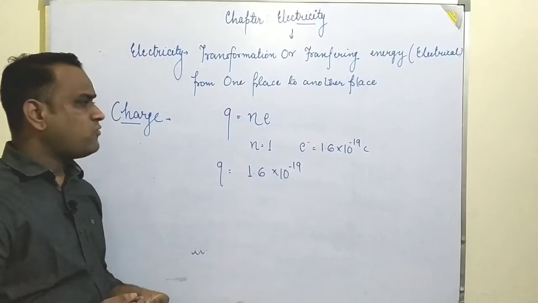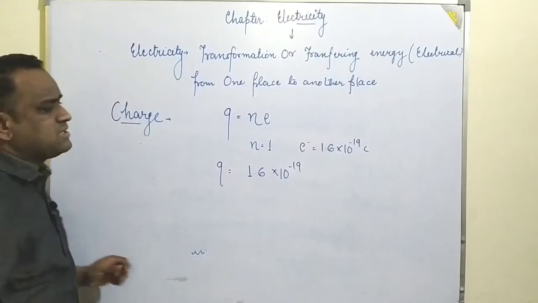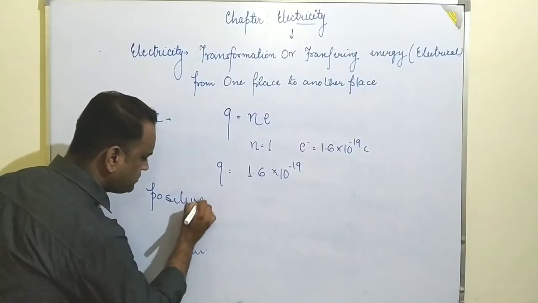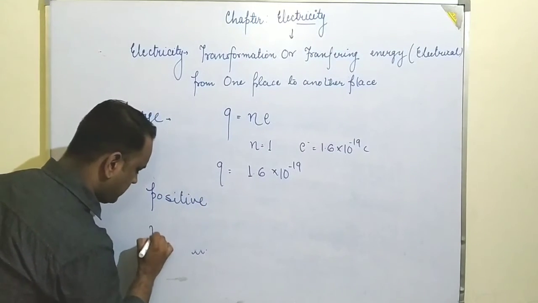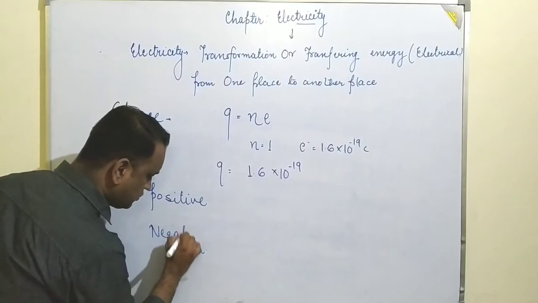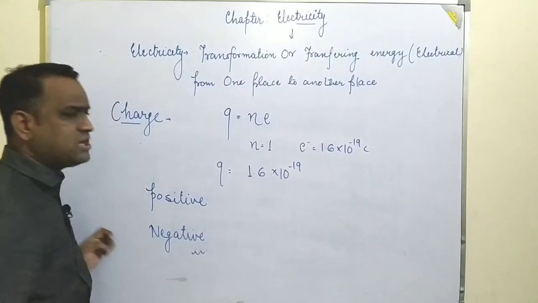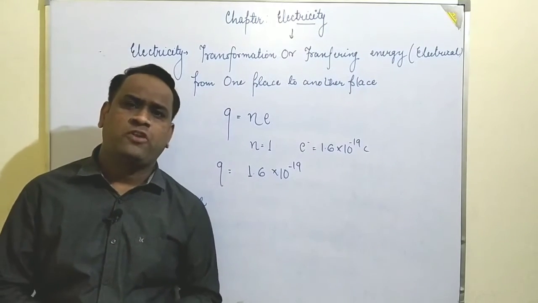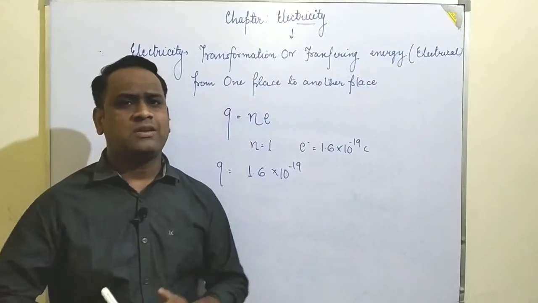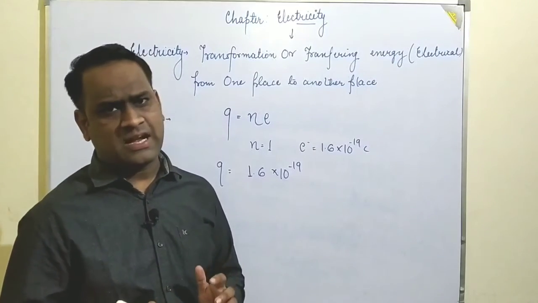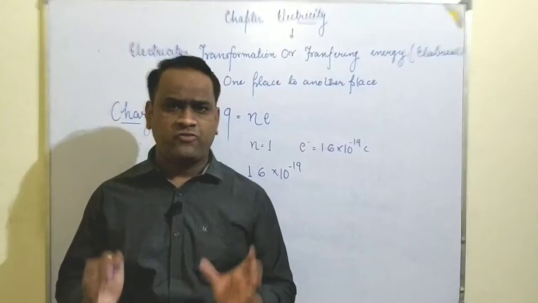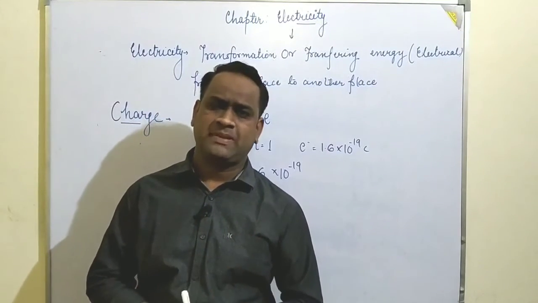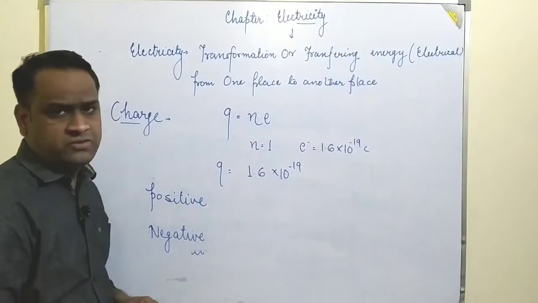Okay students, now we are moving towards when we can say that something has a positive charge and something has a negative charge. When a substance has a lower number of electrons, where the electron is having a deficiency, it is said to be the positive charge.